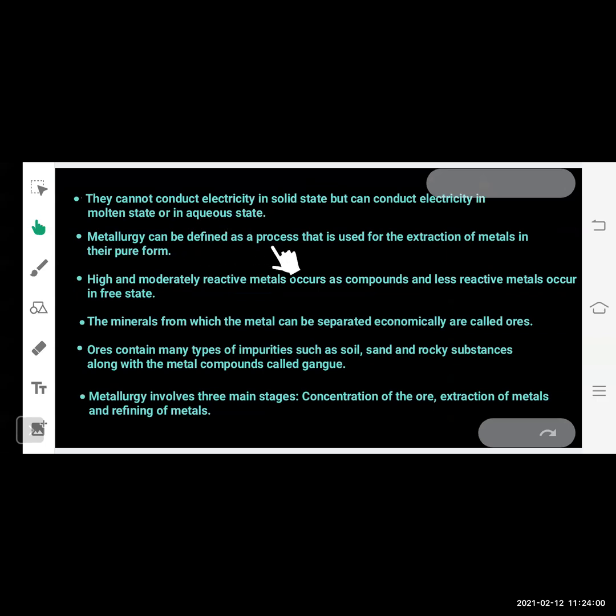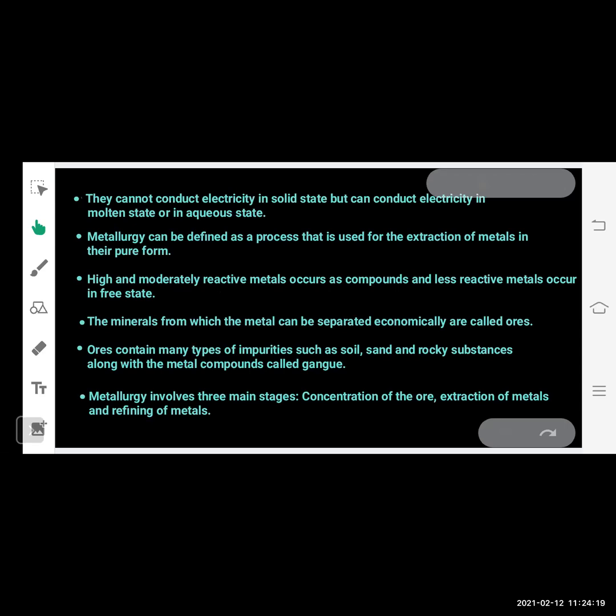Metallurgy can be defined as a process that is used for the extraction of metals in their pure form. Highly and moderately reactive metals occur as compounds and less reactive metals occur in free state. The minerals from which the metal can be separated economically are called ores.